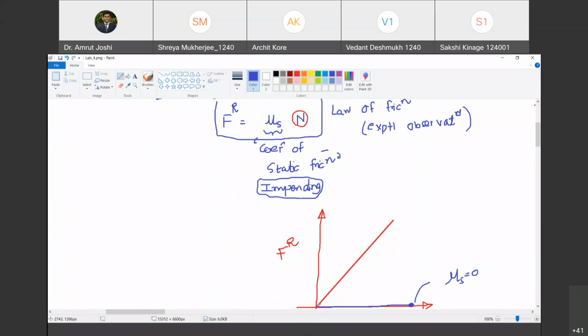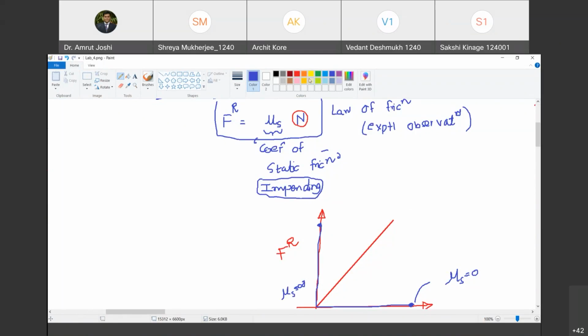It is going to look something like this. Are you with me? Yes, sir. So this is the case where mu s is equal to infinity. Are you with me? Yes, sir. So for any real life scenario, mu s is going to lie between 0 and infinity. Agreed? Yes, sir.